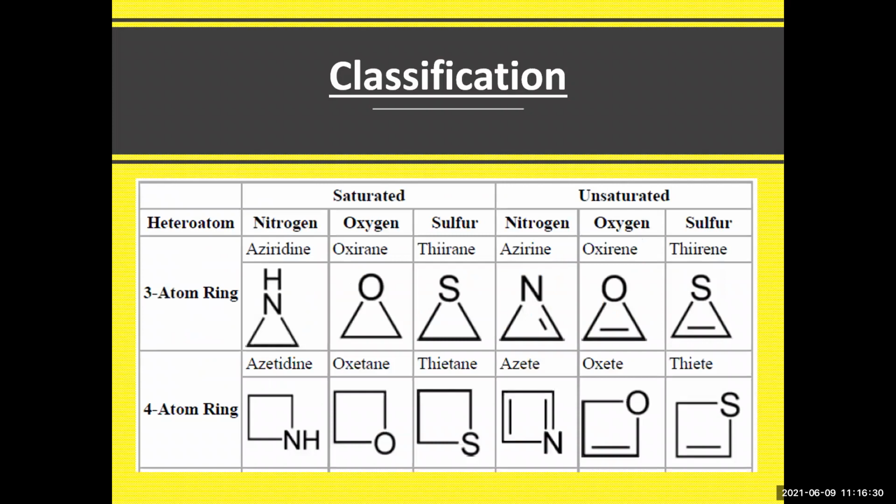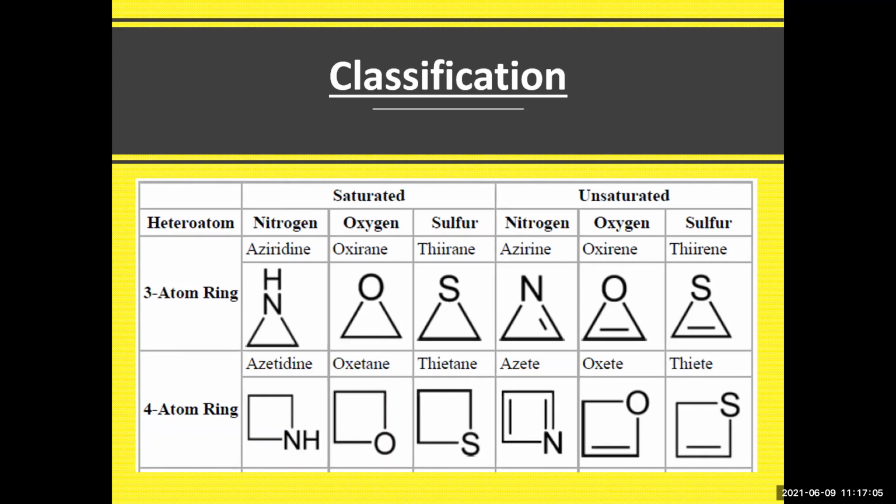Now let us see how the naming rules apply to the structures. Let us go one by one. When you go down the column, it is the number of atoms in the ring, and across the row, it is the heteroatom present in the ring. Now let us consider a saturated 3-atom ring containing nitrogen. It is known as aziridine.